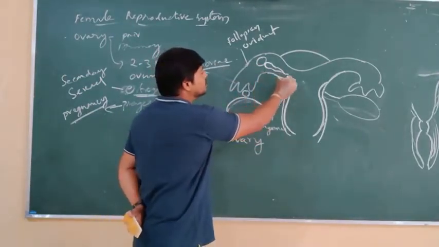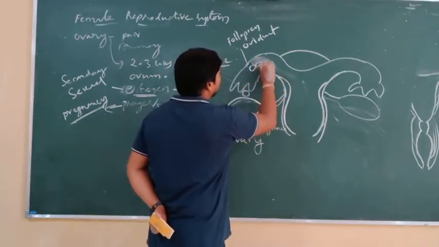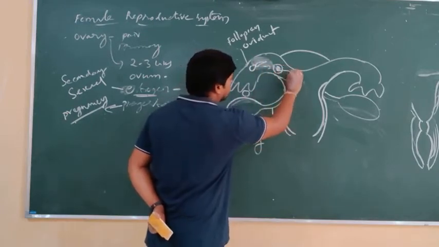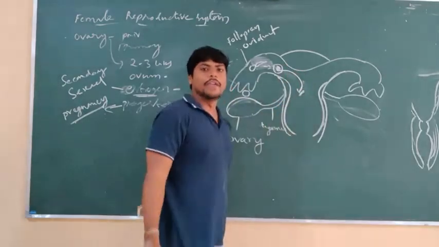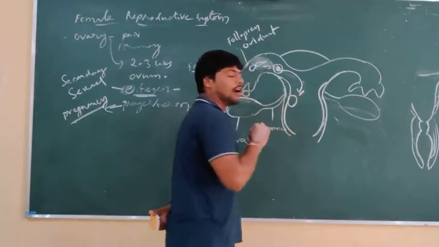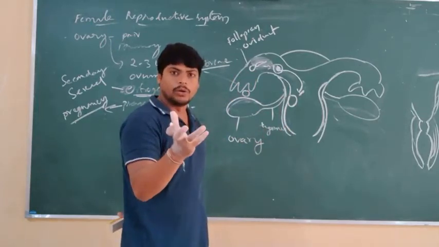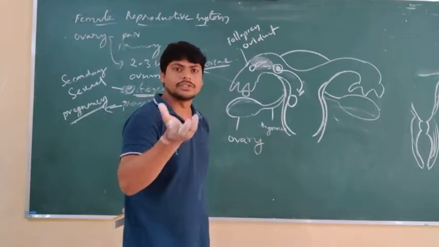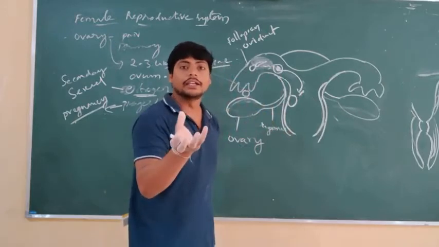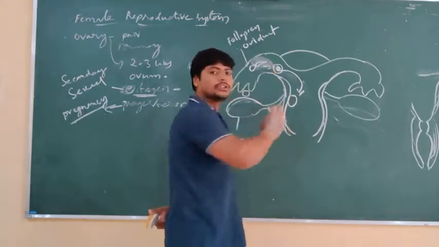After fertilization, the zygote will be formed. This is the zygote. This zygote is collected into the uterus, where it is implanted and attached to the walls of the uterus. For the development of the embryo, the various developmental stages take place in the uterus. That is, the development of the fetus occurs in the uterus.